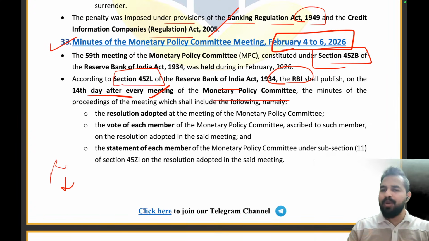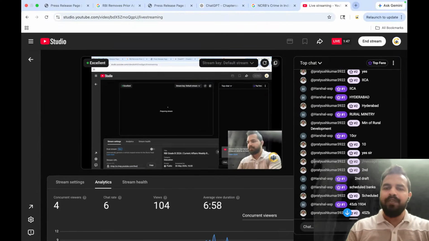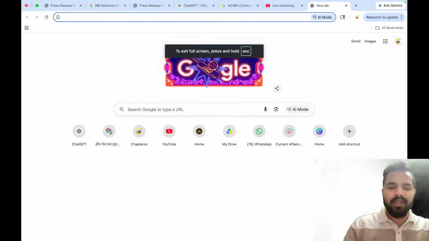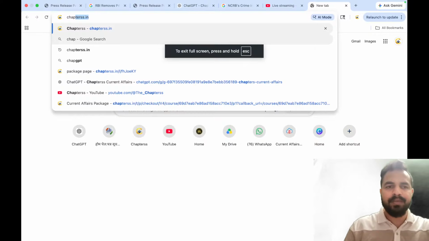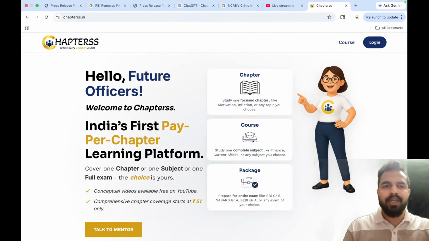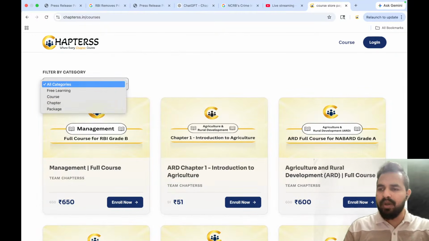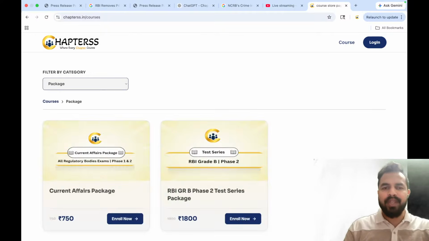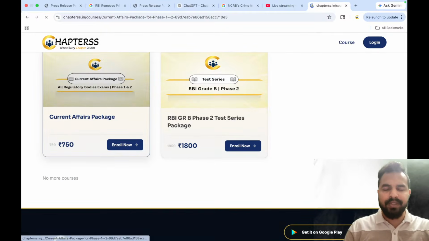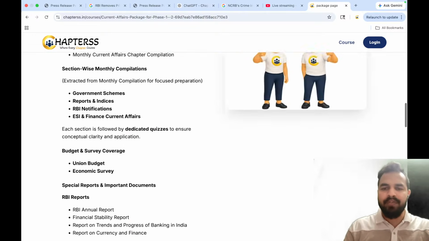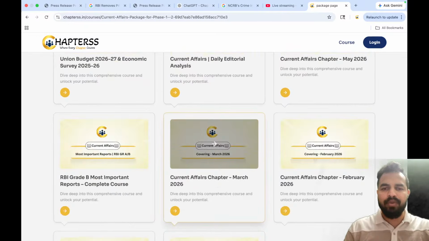So now the people who are new will have the question in their mind, sir, from where exactly can we access these particular documents. Let me tell you, my dear friends, what we can do. Just go to the Chapters website. On the top right corner, there are courses. And there you will see all categories on the left corner. Go to the package and you will see the current affairs packages there. When you open the current affairs package, scroll down and go to view all.